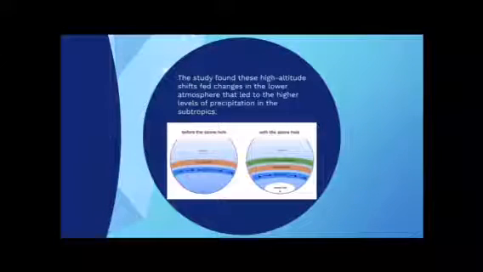There is a case where the depletion of the ozone layer from 8 to 25 miles up causes severe cooling in the lower stratosphere, which expands the troposphere and alters patterns of air circulation. This leads to a poleward shift of the band of westerly wind circling the Earth in mid-latitudes. The study found these high-altitude shifts fed changes in the lower atmosphere that led to higher levels of precipitation in the subtropics.